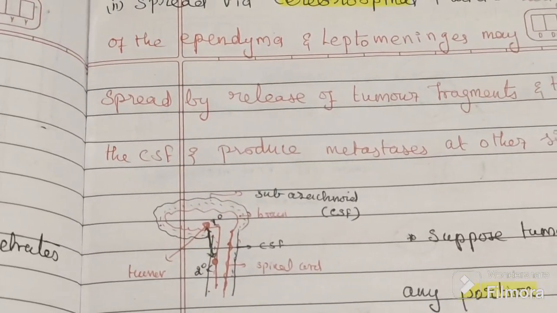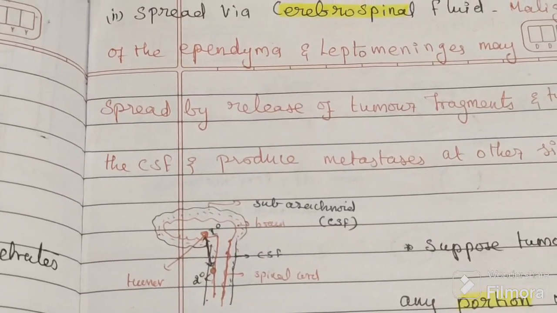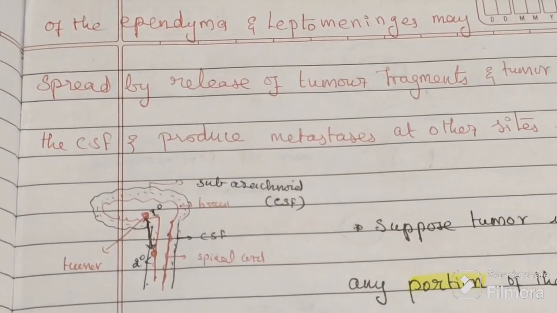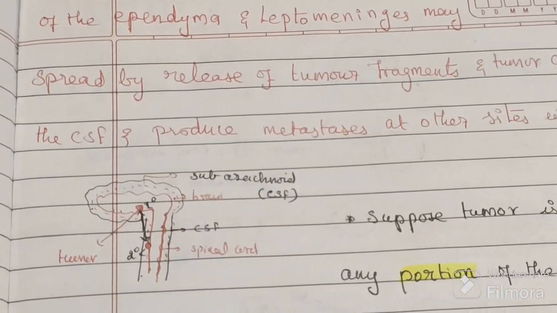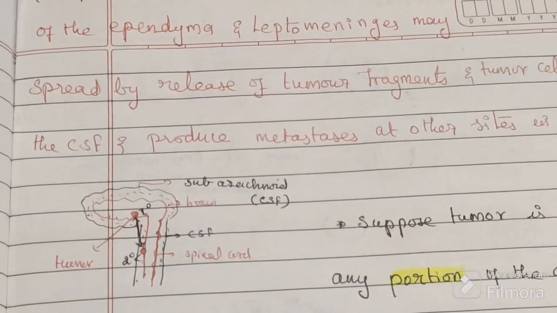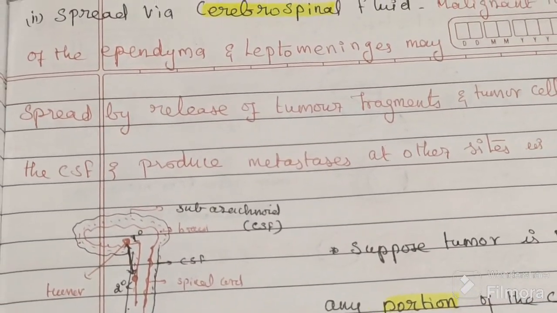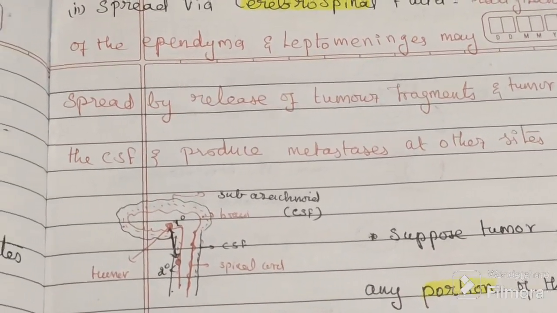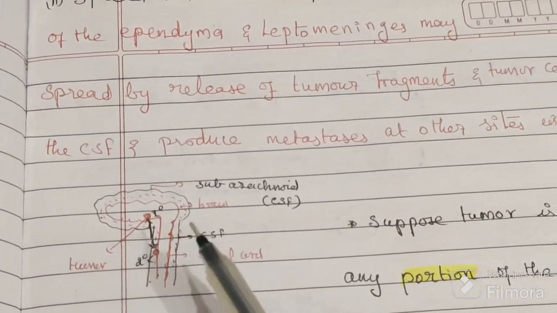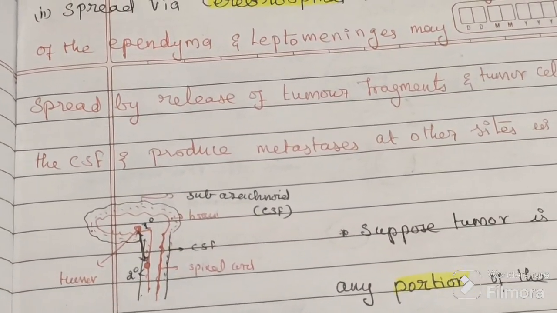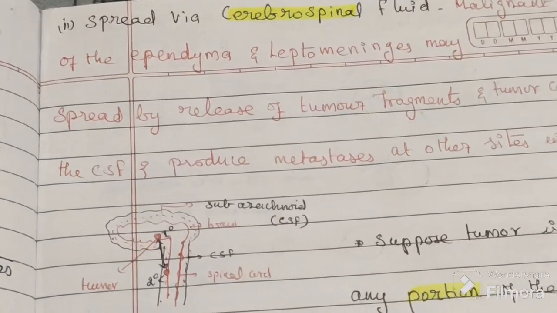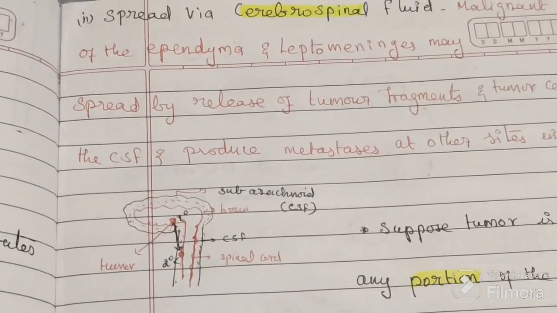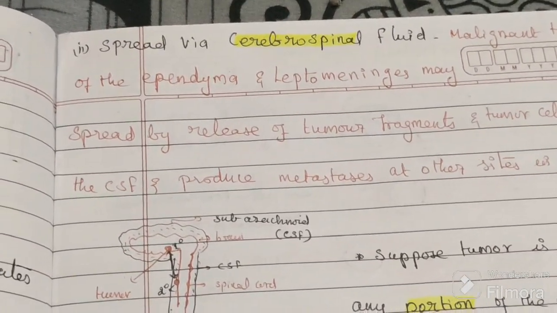Now there are three meninges around the brain and the spinal cord: pia mater, arachnoid, and dura mater. In the subarachnoid space, the CSF is present everywhere.